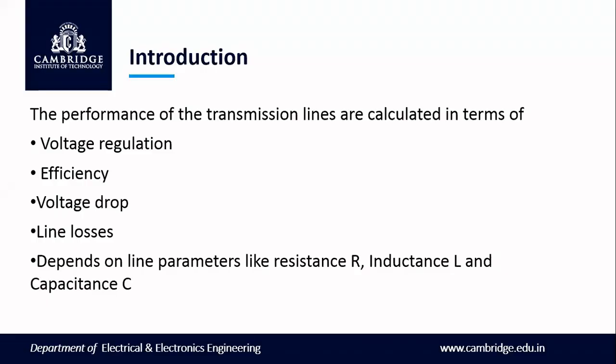Conductance, susceptance, all these parameters will come into picture. So the performance can be, as we have discussed, voltage regulation, efficiency, voltage drop, line losses. So what is this voltage regulation? Voltage regulation is nothing but the difference between the voltage that is being sent and the voltage that is being received at the receiving end, with respect to the receiving voltage. So it can be represented as Vs minus Vr divided by Vr, in terms of percentage, meaning multiplied by 100.